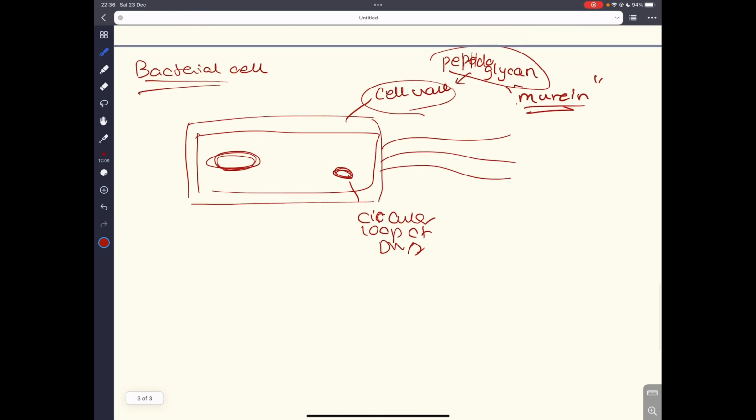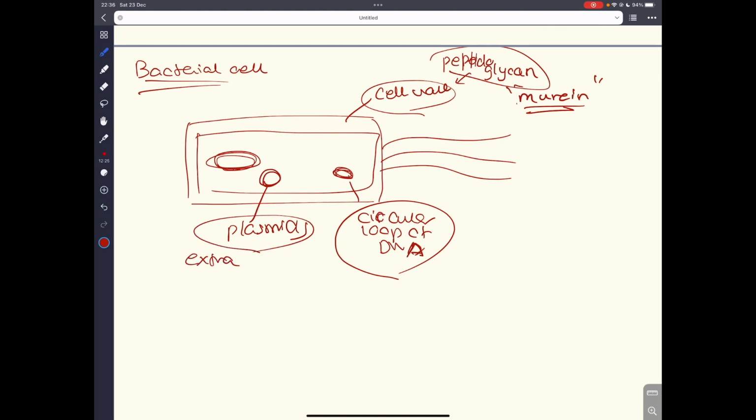Okay, so bacterial cells, they do have a loop of their own DNA, right? And they do have these rings called plasmids, right? Plasmids are extra rings of DNA. Now, they are different from the circular loop of DNA, because the circular loop of DNA is basically the DNA for the bacteria, right?